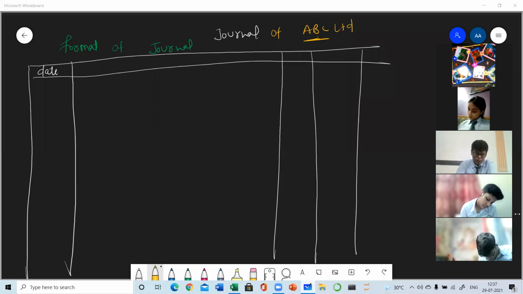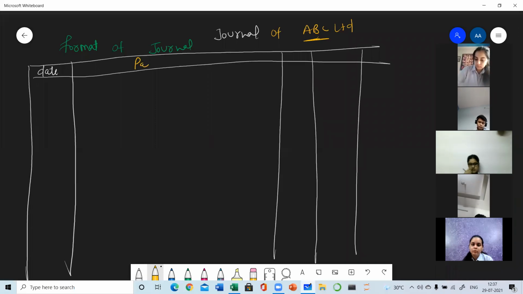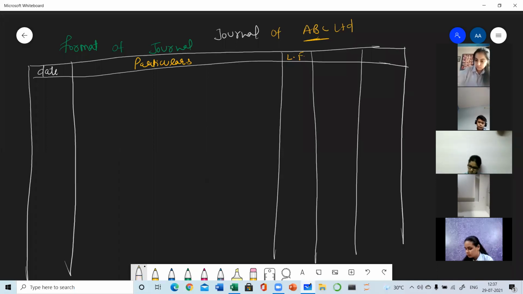The second column is known as particulars. Here you are going to write down the transaction. This column is meant for LF. LF means ledger folio. I will be explaining its meaning also later on.